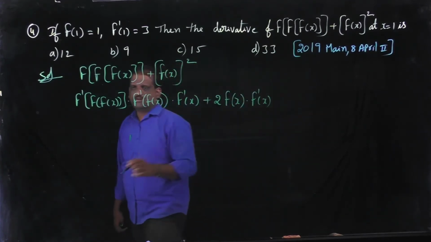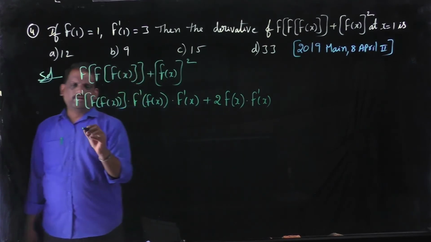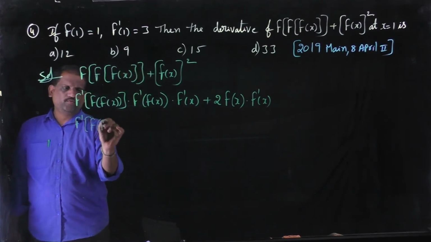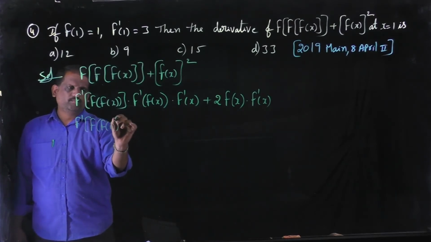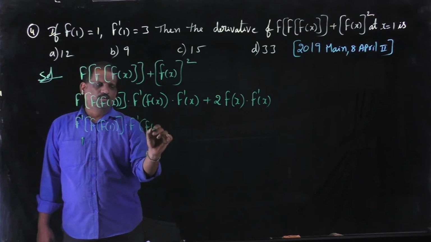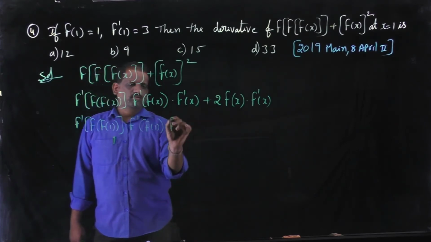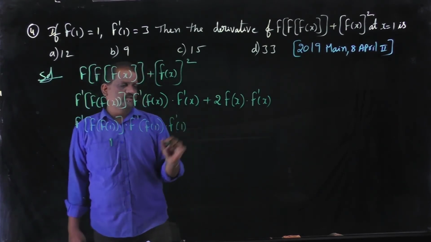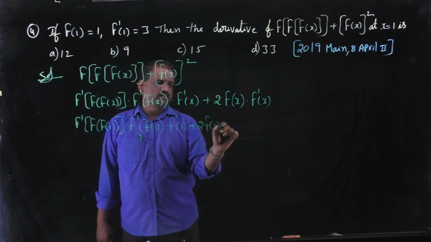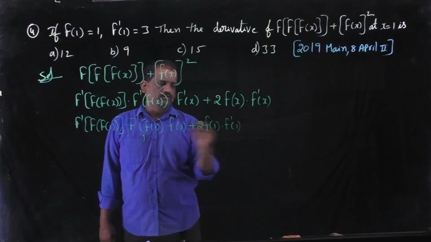Substitute x equal to 1 in this function, then we get f dash of f of 1 into f dash of f of 1 into f dash of 1 plus 2 into f of 1 into f dash of 1.